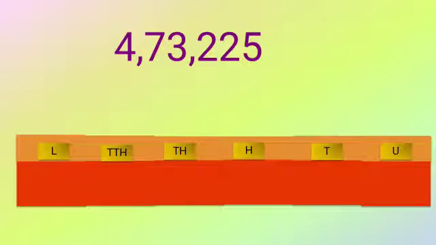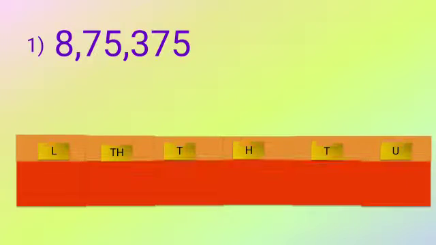Now suppose the next example, 4,73,225. Again we will draw the table that shows the 6 digits, and quickly put all the digits in the proper place. So here 5 is units, 2 is tens, then hundreds is 2, thousands is 3, ten thousands is 7, and 4 is lakhs. So it is a very important thing that you have to start placing the digits from the right hand side.